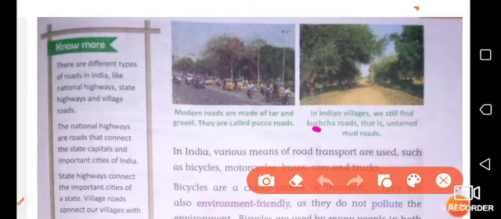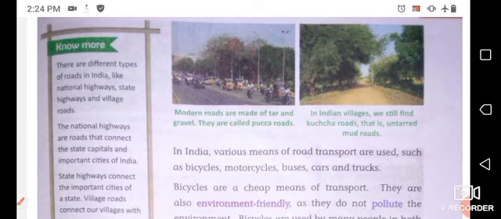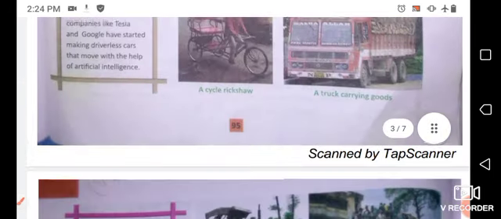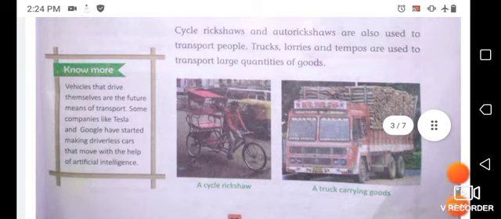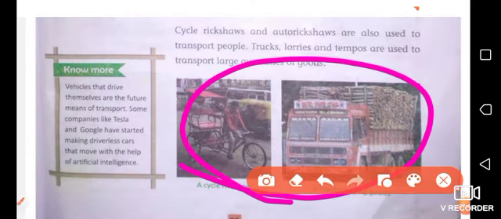In the next picture you can see this is the kacha road, that is made of mud. This is a mud road and these are commonly found in villages of India. These are untarred roads. Here you can see some means of land transport. These are the means of land transport.